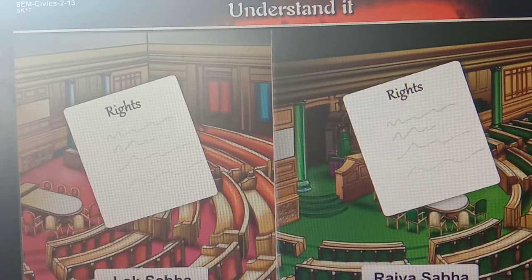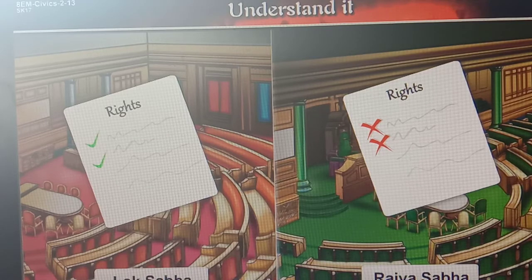Now let us understand. Both houses, the Lok Sabha as well as the Rajya Sabha, have the same set of rights. Both houses, maybe upper house, lower house, first house, second house, have the same set of rights. But there are certain rights that are enjoyed by the Lok Sabha and are not available to the Rajya Sabha. These are the special rights of Lok Sabha.